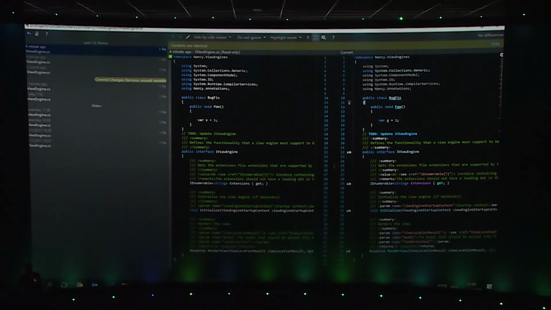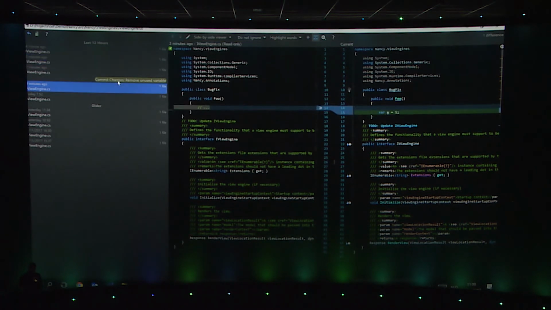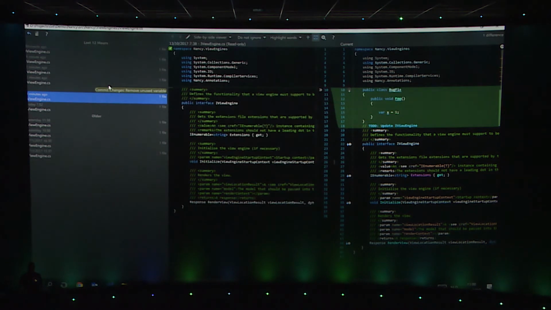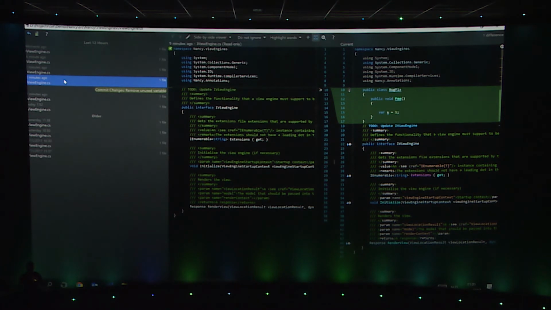I can do some edits, and I also get code analysis. So you can see things that are potentially wrong. So for example, there's no XML comment on this one, etc. Really cool thing is that Rider also, whenever you do a refactoring, will store that refactoring in local history. So you will see the refactoring will get a name in the local history, and you can see all the changes that were made to this specific file, restore parts of it, restore it completely, etc. So that's really nice. Don't use it as a replacement for source control, of course, but it's really nice if you shoot yourself in the foot and want to get out again.